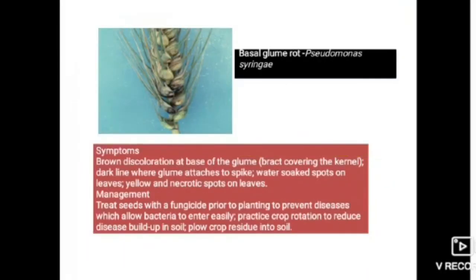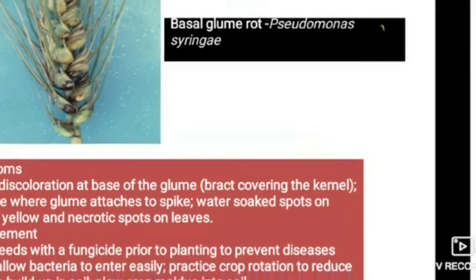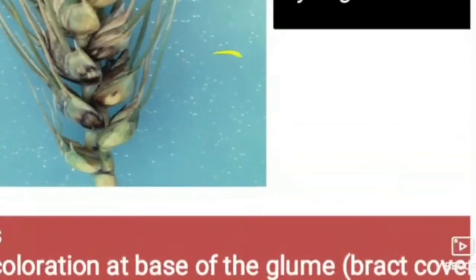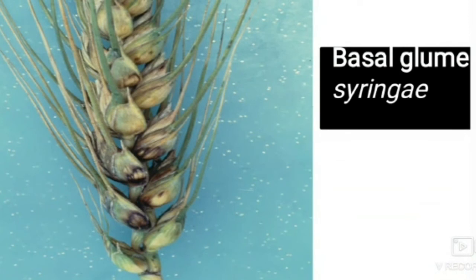Next, moving to the second one, basal glume rot, which is Pseudomonas syringae. Here in this slide, you can see the symptoms of this basal glume rot: brown discoloration at the base of the glume, bract covering the kernel, a dark line where glume attaches to spike, water-soaked spots on leaves, yellow or necrotic spots on leaves. It is caused by bacteria.